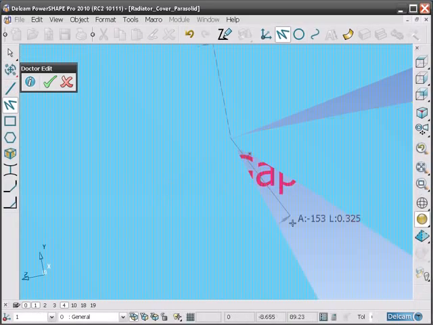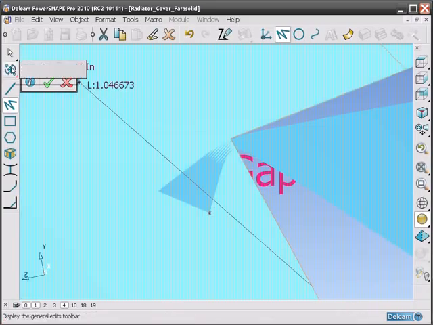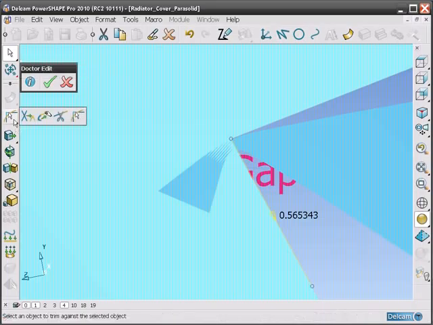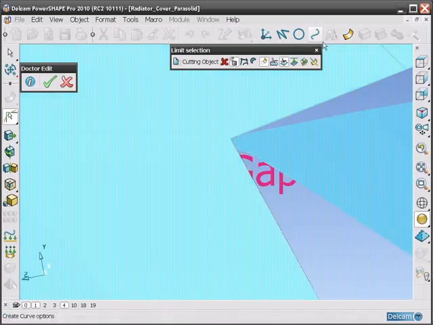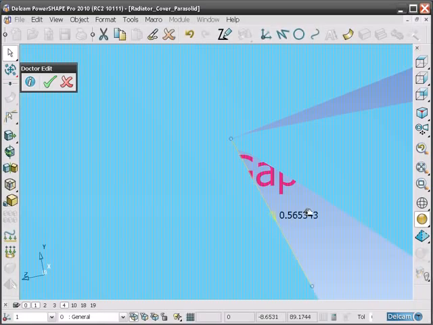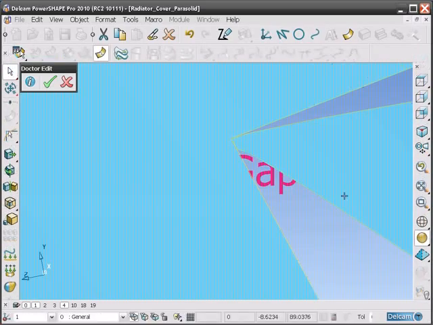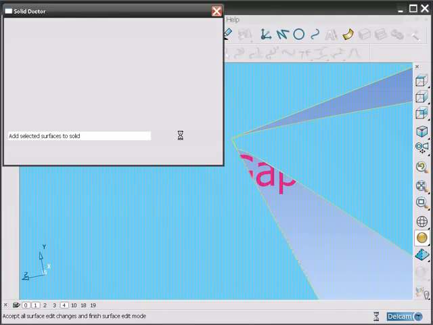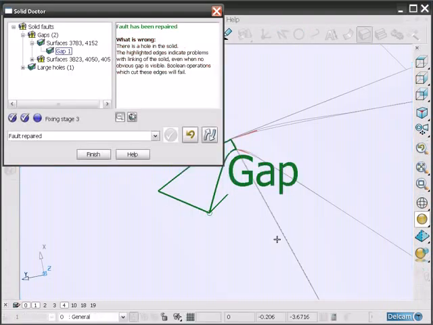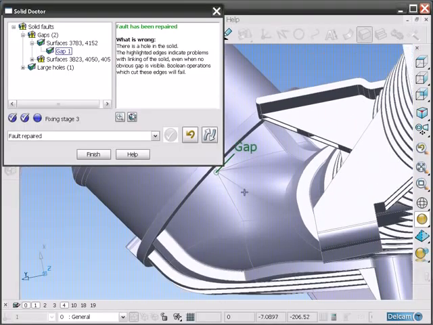To repair this, we can simply snap a line onto the edge of the adjacent surface and then use that to trim the surface away. So with the line selected, select the edge of the surface to remove, and now that has been trimmed away. Remember that the surfaces need to be reselected, so pick the 2 surfaces, click the tick icon, and those 2 surfaces are now sewn back into the main solid, and that fault has been repaired.